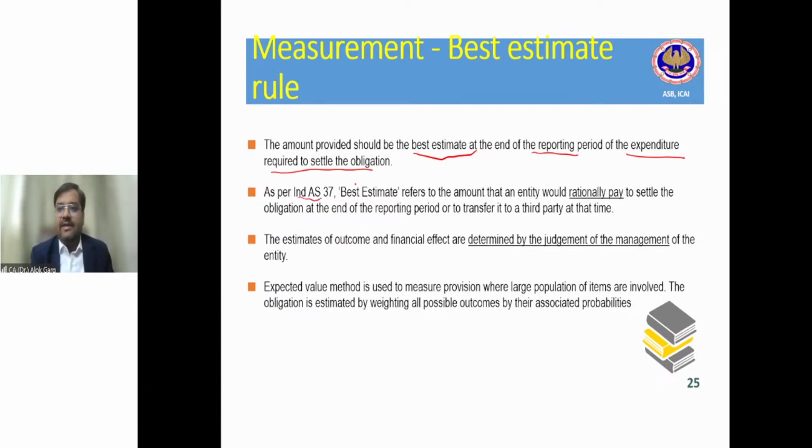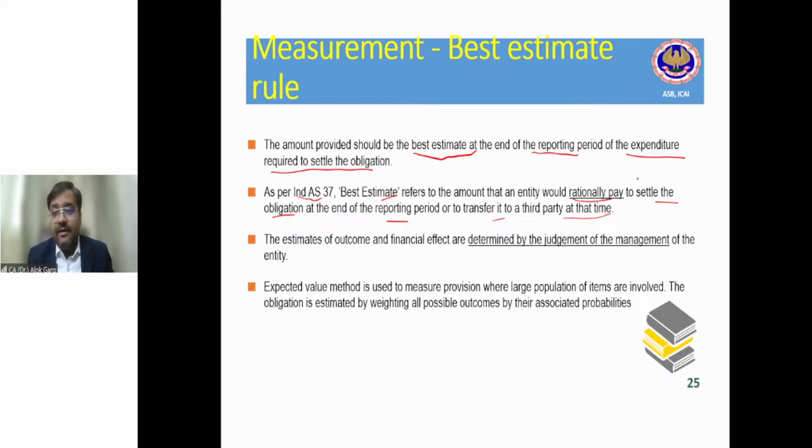As per Ind AS 37, best estimate means what an entity would rationally pay to settle the obligation at the end of the reporting period or to transfer it to a third party at that time. Best estimate means it is close to accurate, as per the facts and circumstances at that point of time.